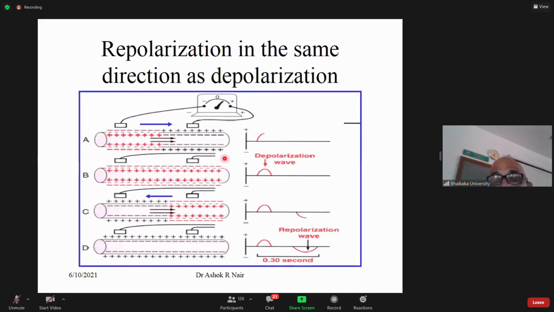You can see my pointer. This is the chat box. Please write in the chat box. Can you see the pointer? Okay, please follow it.